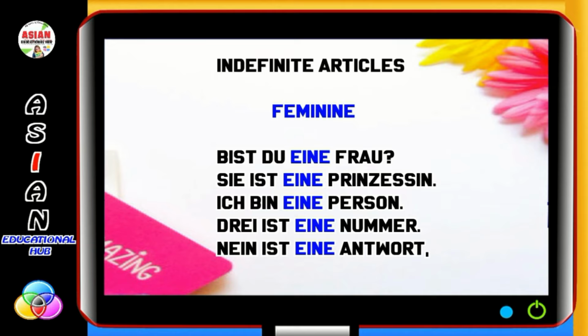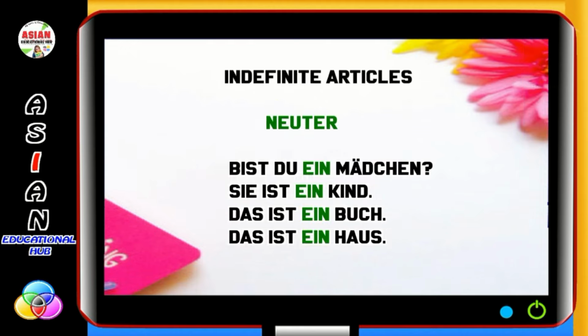Feminine: Bist du eine Frau? Sie ist eine Prinzessin. Ich bin eine Person. Drei ist eine Nummer. Nein ist eine Antwort. In neuter: Bist du ein Mädchen? Sie ist ein Kind. Das ist ein Buch. And das ist ein Haus.